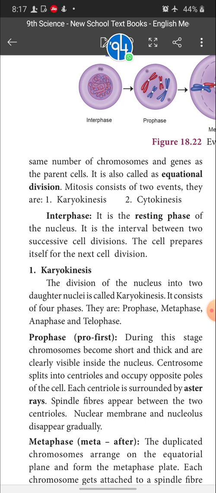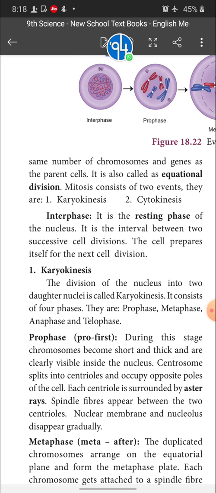This diploid cell undergoes mitotic cell division and gives two daughter cells with the same number of chromosomes, 46 for one cell and 46 for the other, totalling 92 chromosomes, and other cell organelles are also given equally to the two daughter cells.